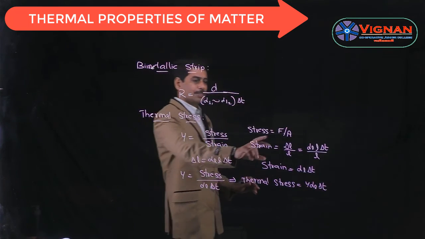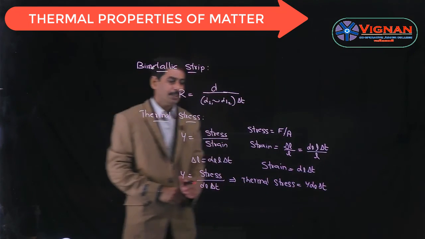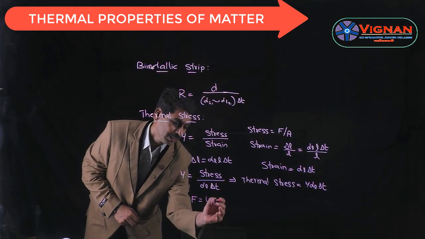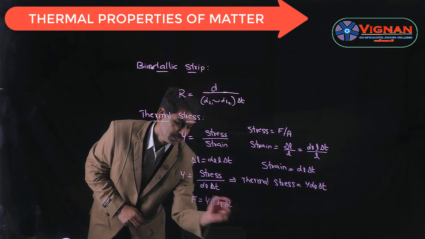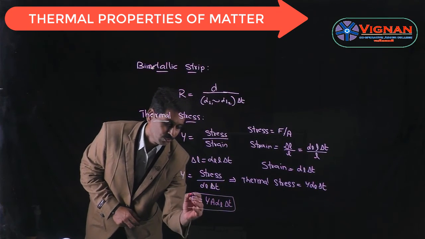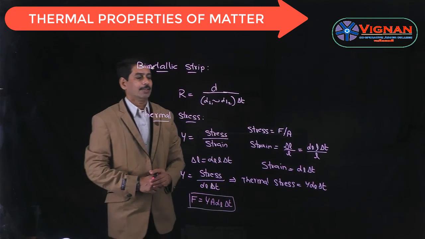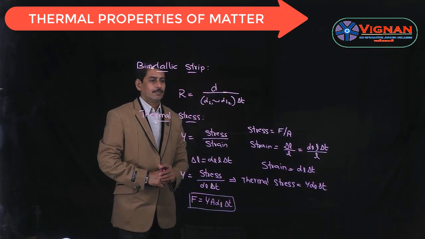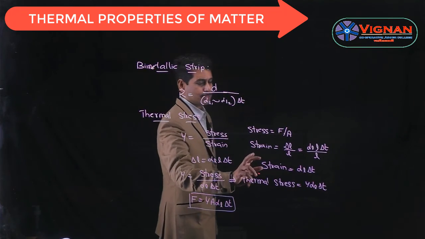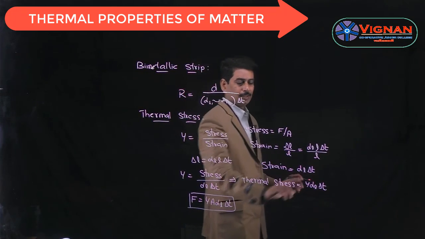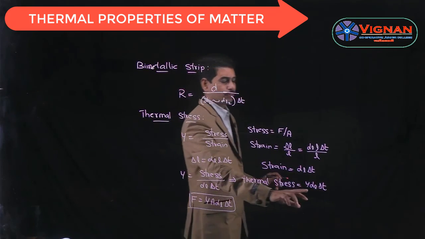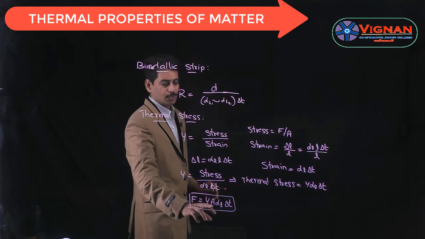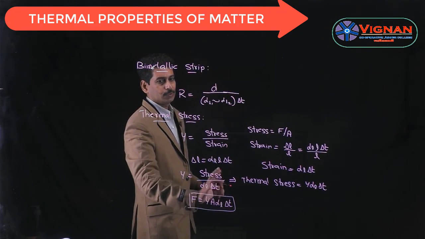And we know stress is given as force by area. Then we get the formula for force as Y A alpha L into delta T. So this is the formula to find the force acting on the rod. So the strain can be found by using strain is equal to alpha L into delta T, and the stress can be found by using Y alpha L into delta T, whereas the force is found by using F is equal to Y A alpha L into delta T.